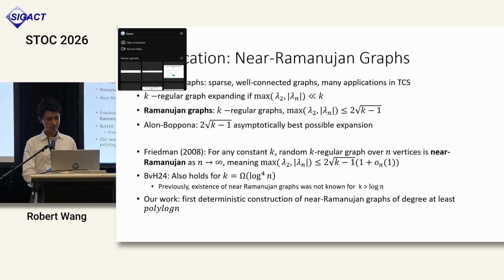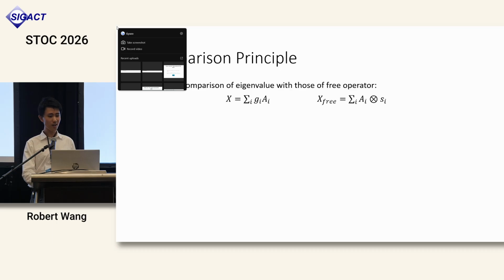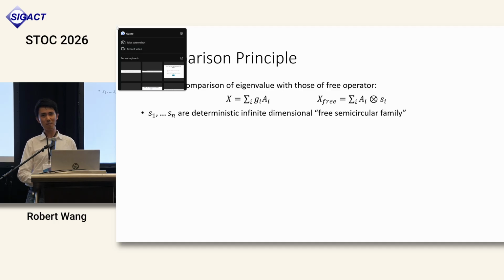Okay, so for the remaining talk, I'll just briefly overview the general principles behind these concentration inequalities. The general idea is to compare the eigenvalues of a random matrix with those of a certain infinite dimensional operator from free probability, which we call X free.